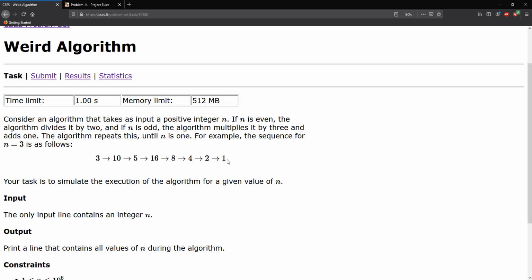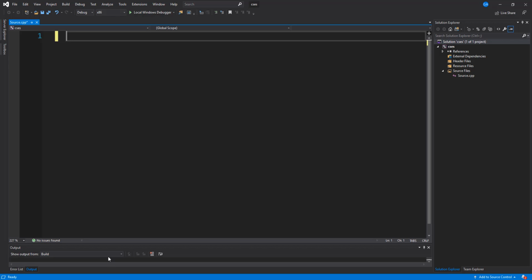So this conjecture, which was given a long time ago, says that if we're given a positive number n, then we're going to end up at 1 eventually if we follow the sequence, right? If the number is odd, we multiply the number by 3 plus 1, and if it's even, we divide the number by 2. You always go down to 1. So let's go ahead and implement the solution for this problem.